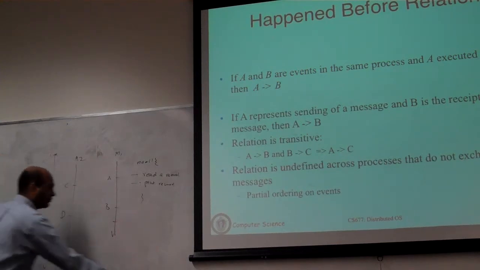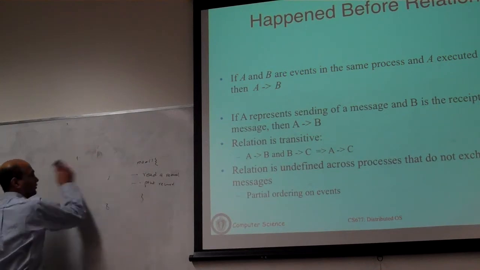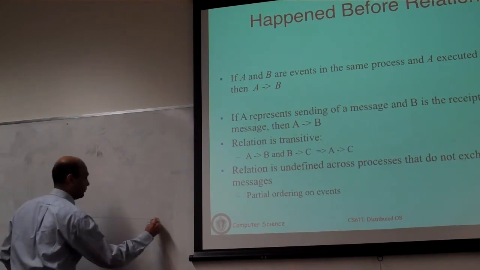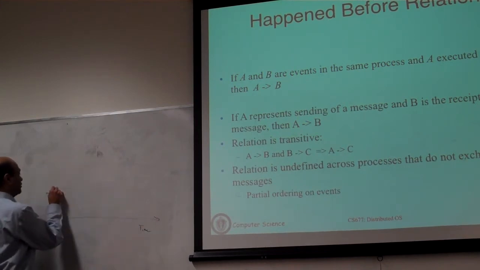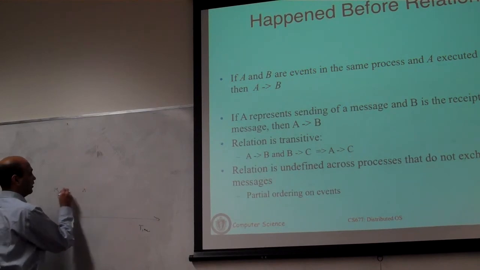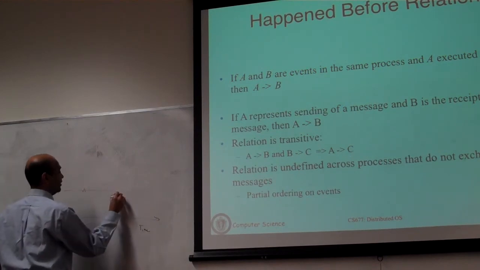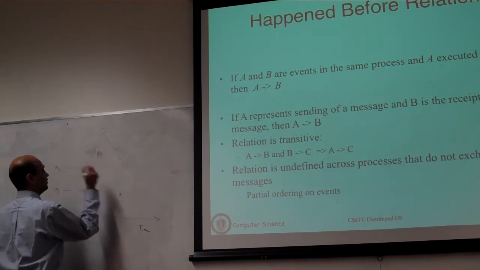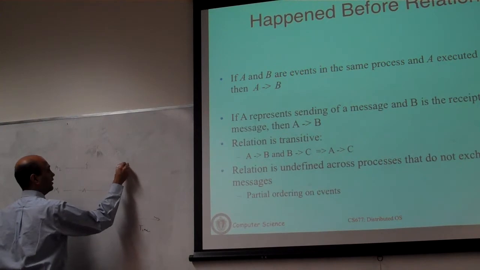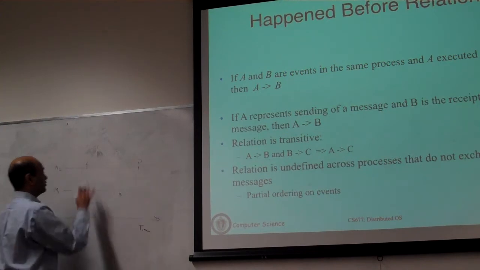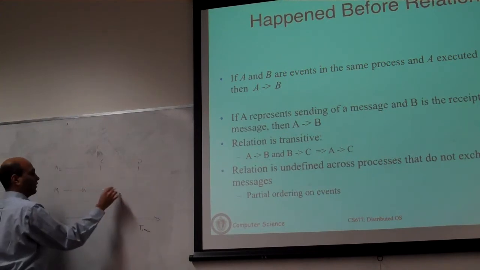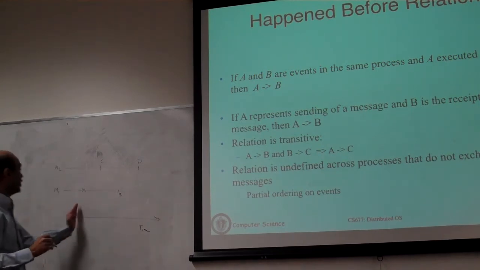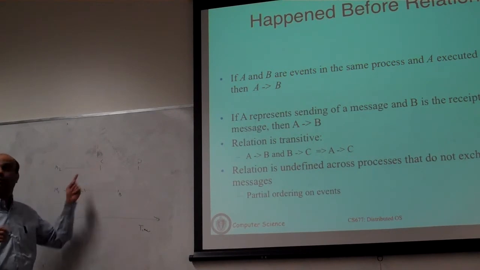Maybe I'll redraw the figure while you think about this, so it looks a little easier to understand. Okay, this is time. This is machine M1. Event A here, event B, machine M2, event C here, and event D. If clocks were synchronized and there was a global clock, you would look at real time and say this event has happened before this event and so on.